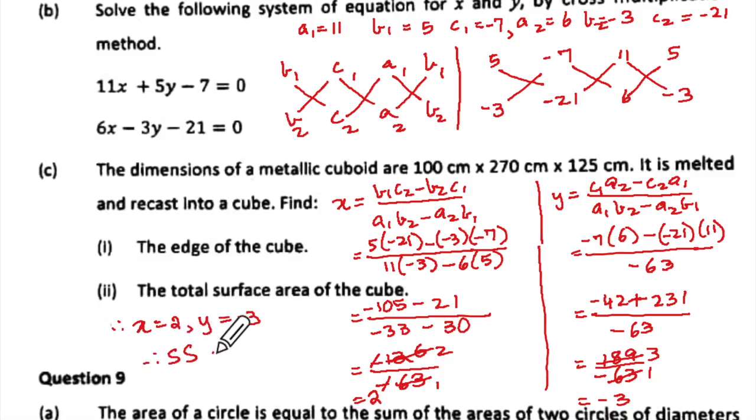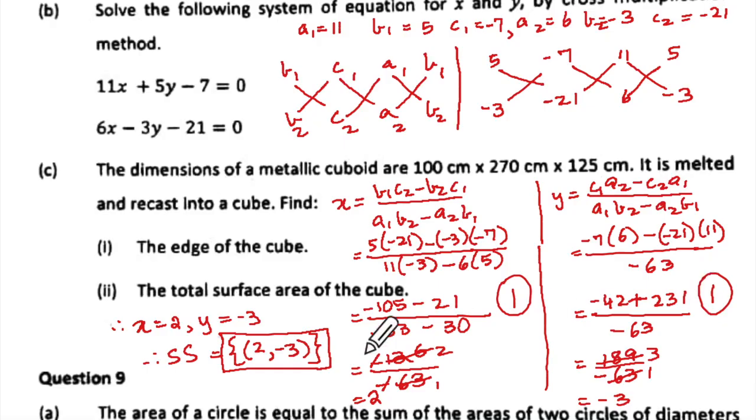And for simultaneous equations, always write the solution set the way your teacher tells you, okay? So if your teacher says put brace bracket and a small bracket, you do like that. Is your teacher giving you this kind of format? Then you write this type of format. Okay, so make sure that you do that, and this is for 3 marks. So remember, 1 mark for doing this, 1 mark for this, and 1 mark for this.